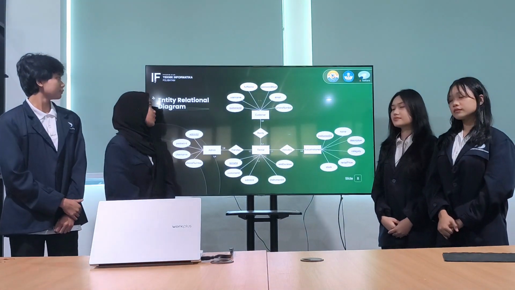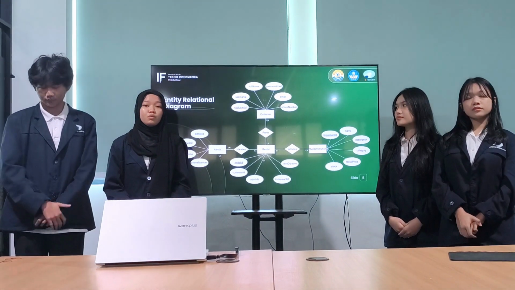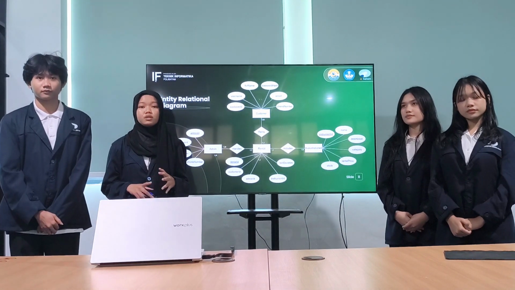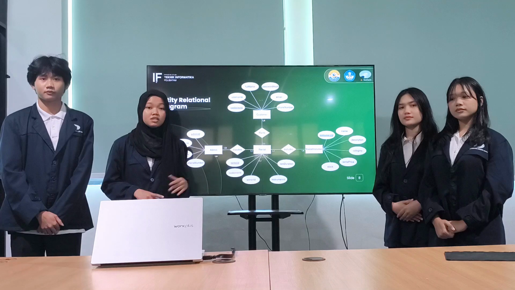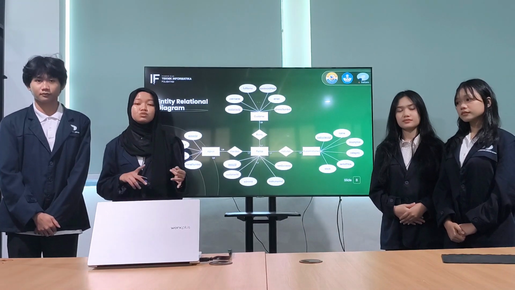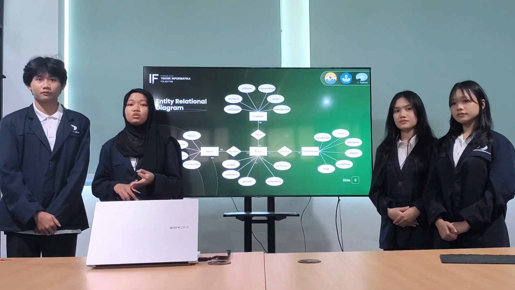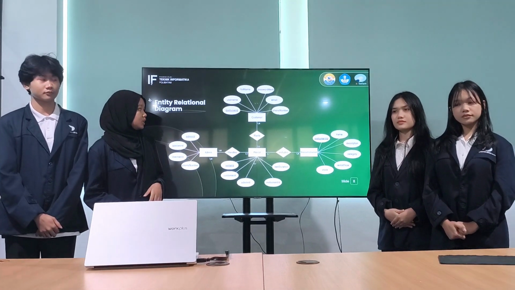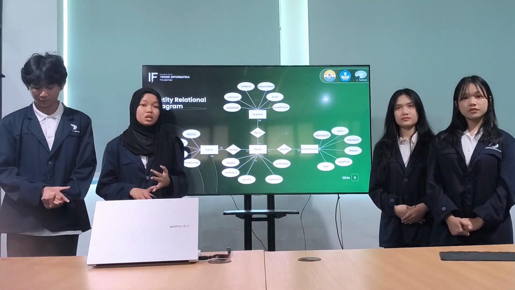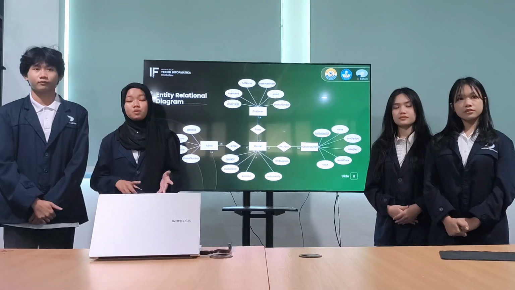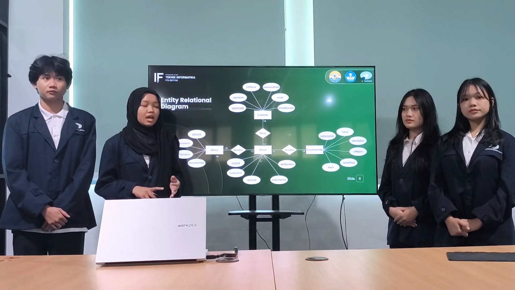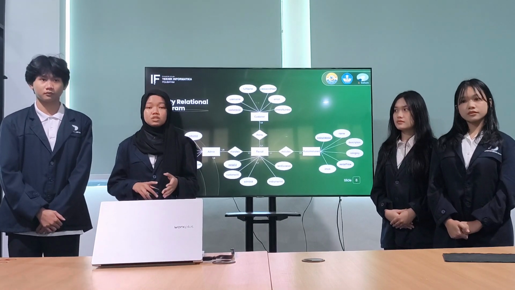Okay, next is the ERD, or Entity Relationship Diagram. In the Melodies system, we use it to ensure that the rental history and rental process are structured, well documented, and efficiently managed from the customer and admin perspective. More specifically, it helps to manage the customer data, to track and manage transactions, and to log the rental history. In our ERD, we have six entities: customer and admin for the users, the music instrument as the item being rented, the rental order and rental transaction for the rental activity, and lastly the musical rental history.